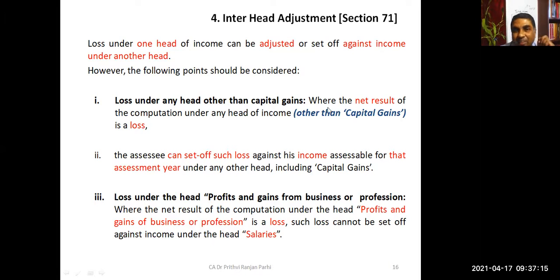Here we have to see that where the net result of computation under any head of income is a loss, the assessee can set off such loss against the income assessable for that year under any other head, including capital gain. Did you understand this?